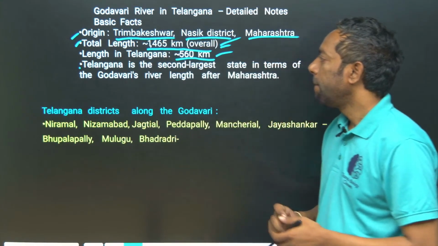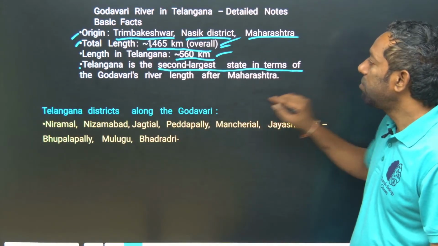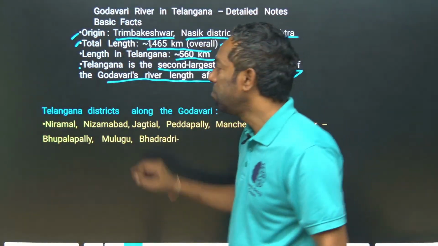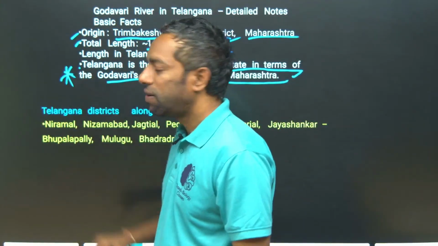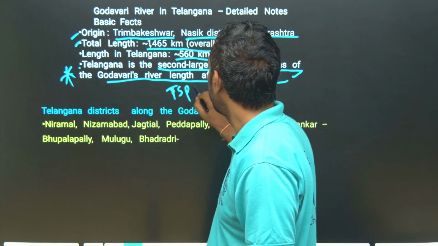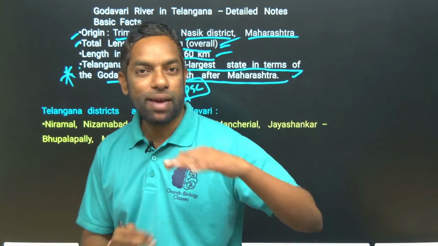Telangana is the second largest state in terms of the Godavari River's length, after Maharashtra. This is important for the exam, for TSPSC. This is lengthwise, not catchment area.